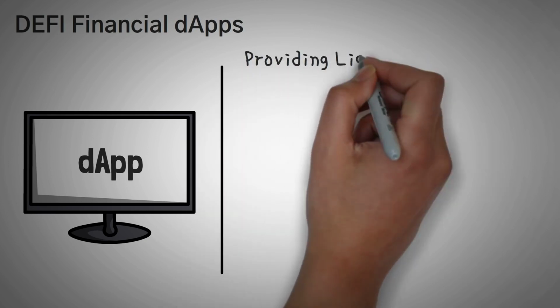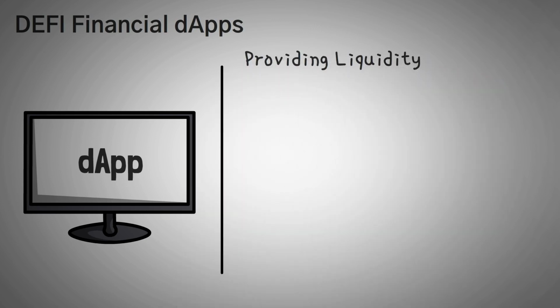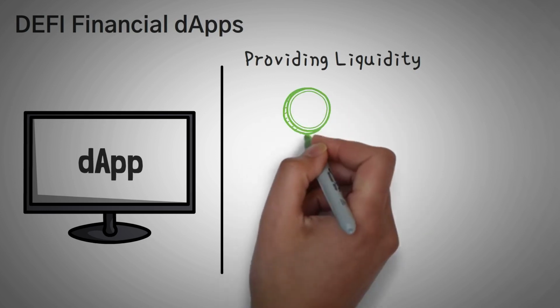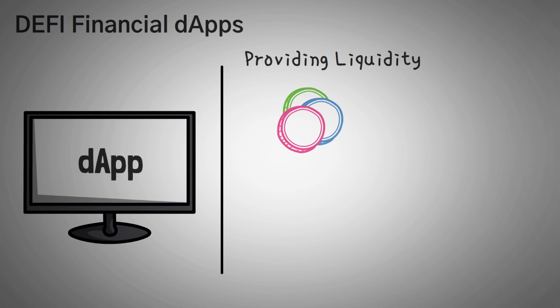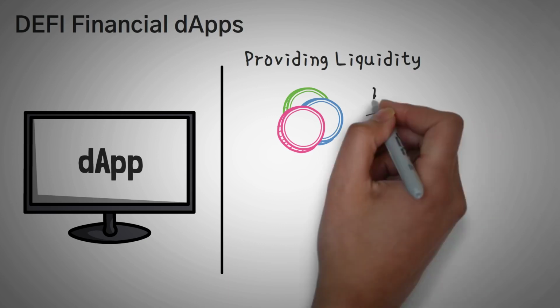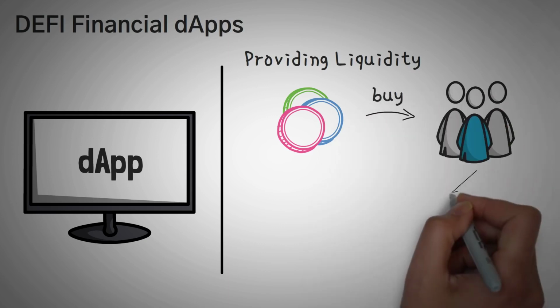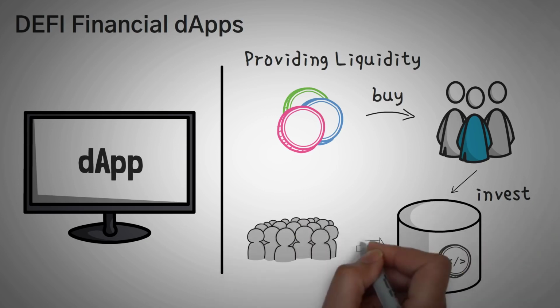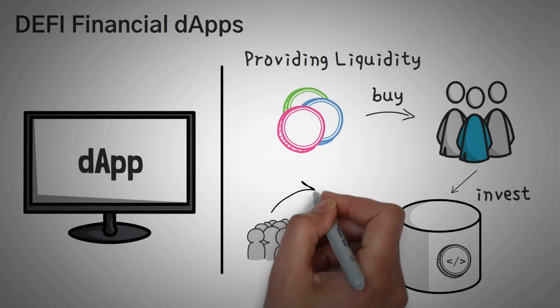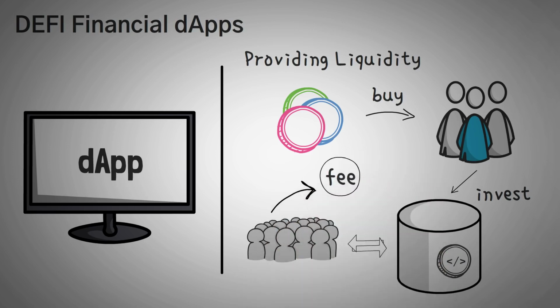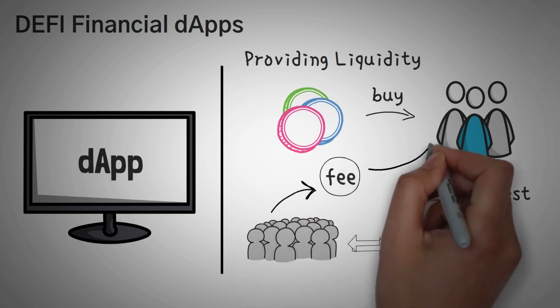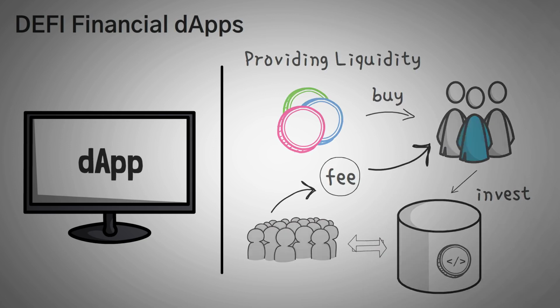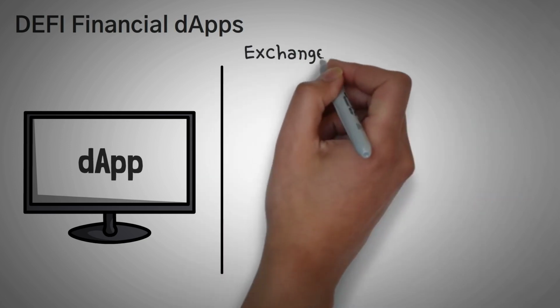Number 2 is providing liquidity. So providing liquidity is actually a very complicated idea, but we're going to make it simple. In short, there is not much money in the tokens out there to trade. So investors can come along, buy these tokens, and then invest them in what is called a liquidity pool, which allows other people to trade back and forth using their tokens. The traders pay a small fee that allows the investors to earn a return for their investment. It's a win-win situation.